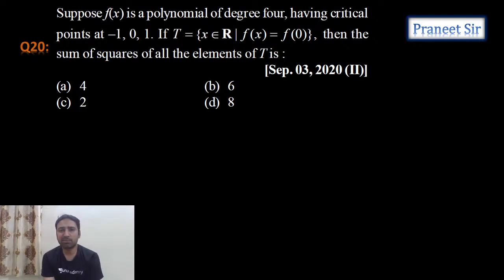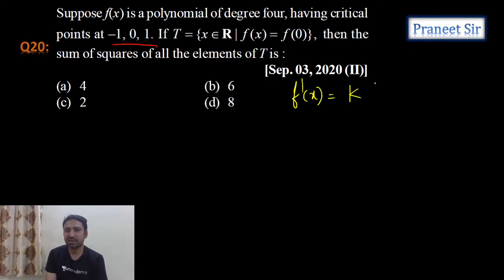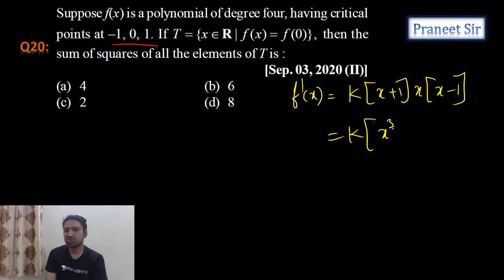F of x is a polynomial of degree 4 having critical points. Okay, critical points are given. So we can calculate f dash x. Let's calculate f dash x. F dash x equals something like k into x plus 1 into x minus 1. If you simplify this, we get k into x cube minus x. Correct?